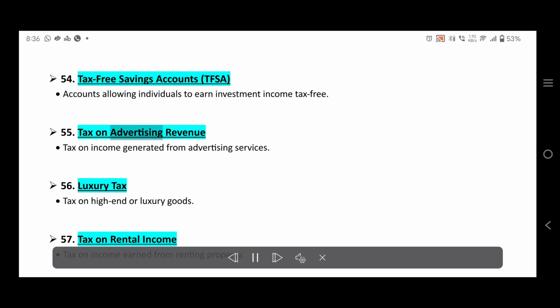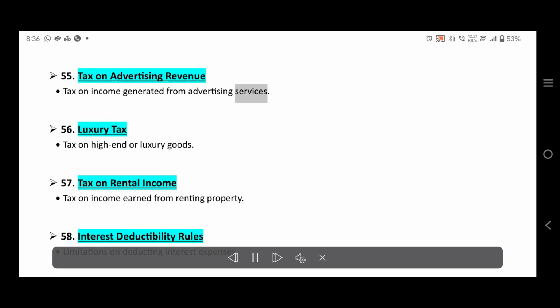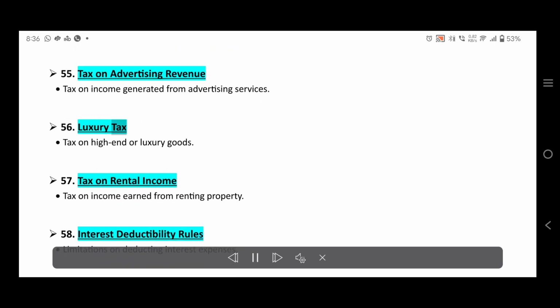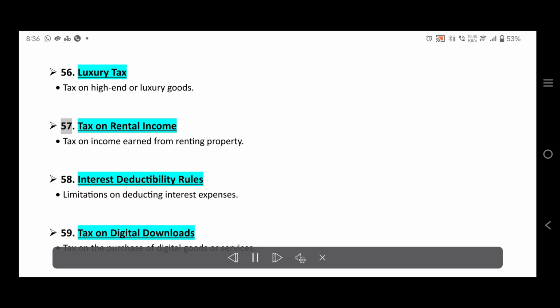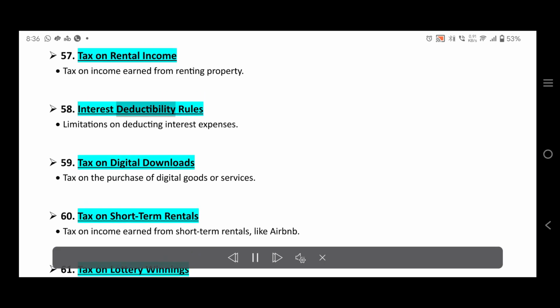55. Tax on advertising revenue. Tax on income generated from advertising services. 56. Luxury tax. Tax on high-end or luxury goods. 57. Tax on rental income. Tax on income earned from renting property. 58. Interest deductibility rules. Limitations on deducting interest expenses.